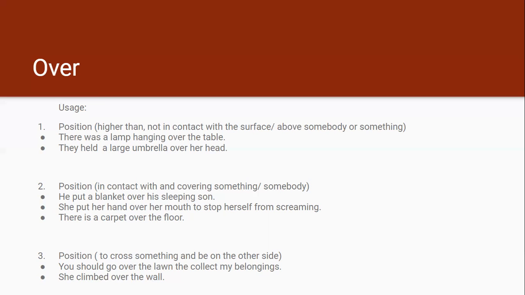They held a large umbrella over her head. Again, the umbrella is not touching her head. It is above her head, over her head.